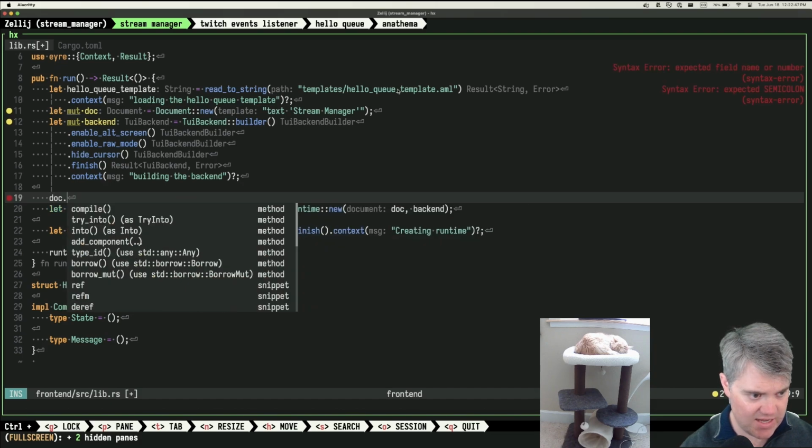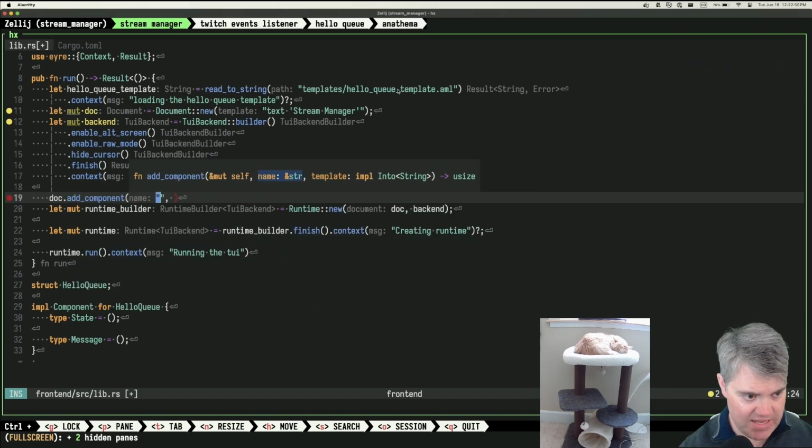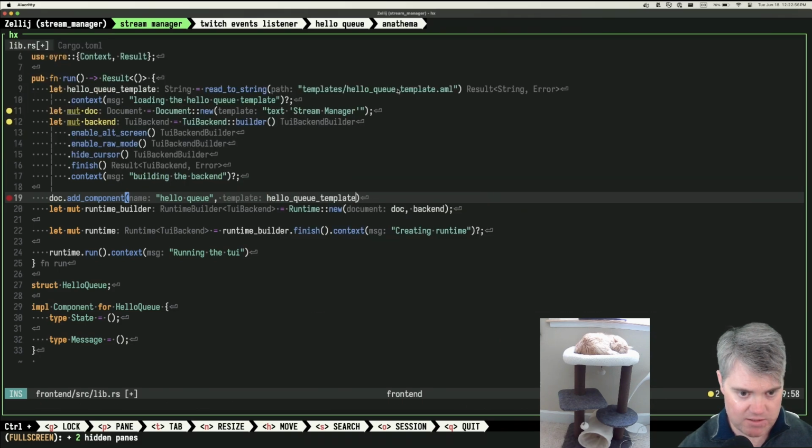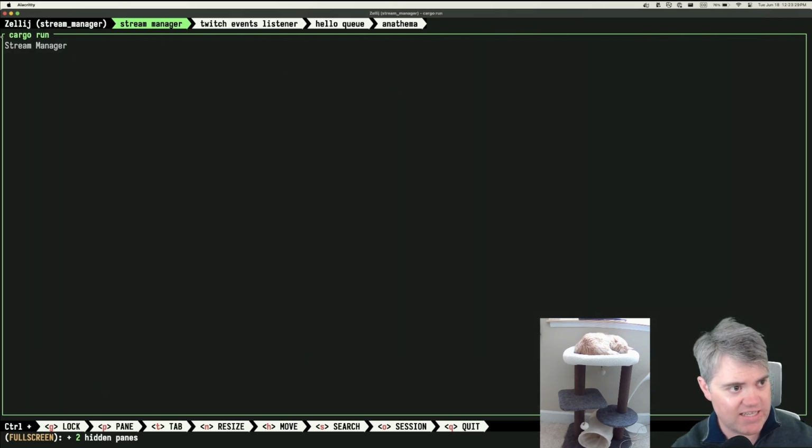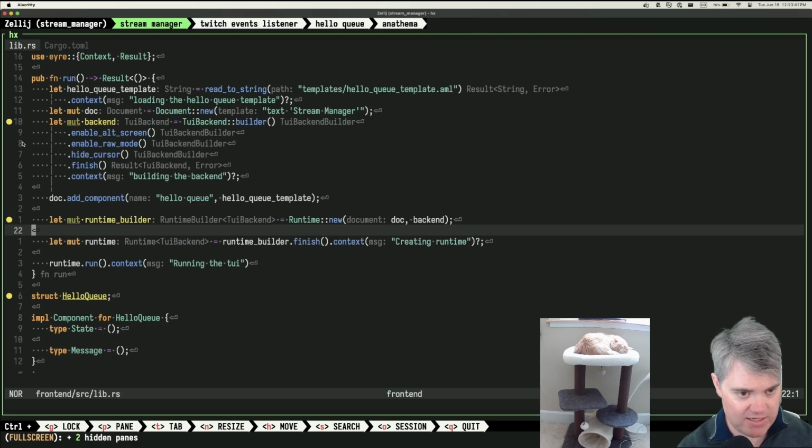So I have to do doc.add component, name hello Q, and then the template, hello Q template. Okay, so if I do that, that's interesting. I wonder if I need to register it and add it together. Okay, so here's the title for Stream Manager. That's the initial template that's handed to the document, but then it doesn't display it.